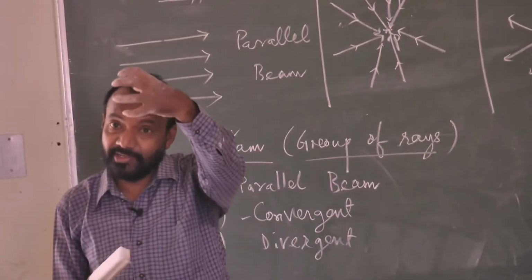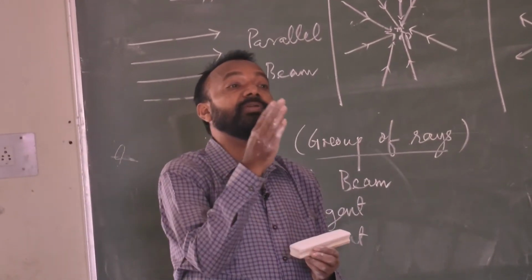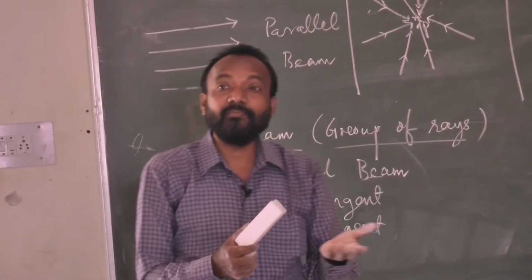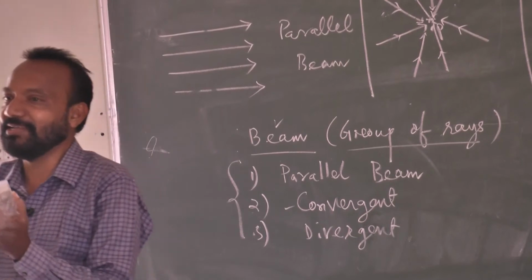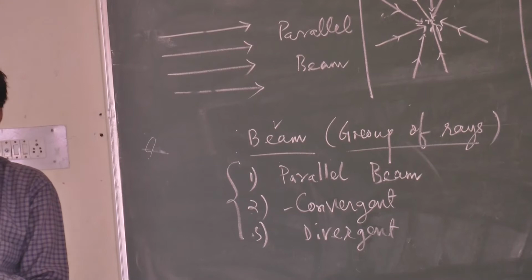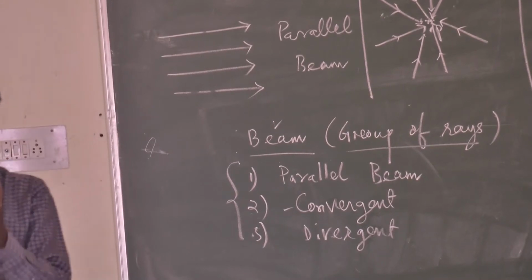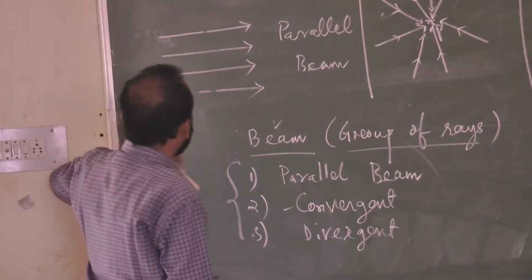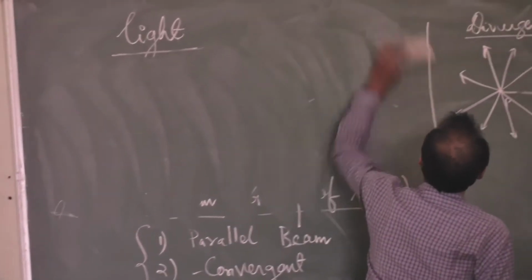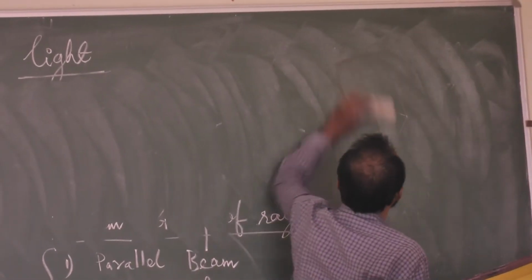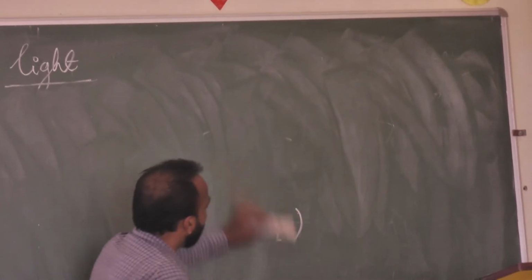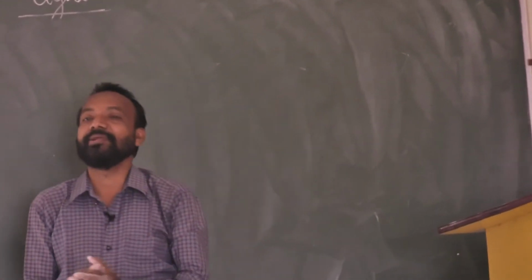Clear? Whenever rays of light travel from one medium to another medium, it depends on the medium whether the light energy is allowed to pass through or not. So after the beam pattern, we must know about the medium and whether the rays of light are able to pass through or not. From that we can give the name of the medium.